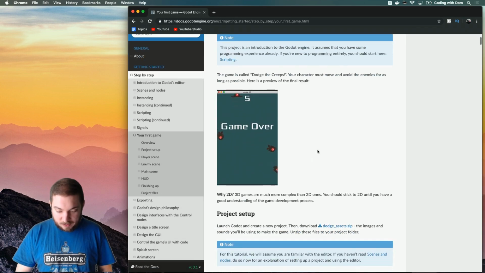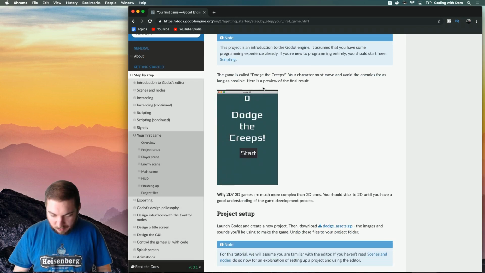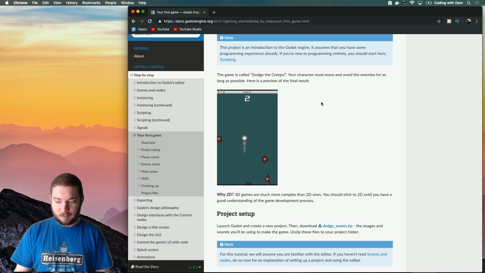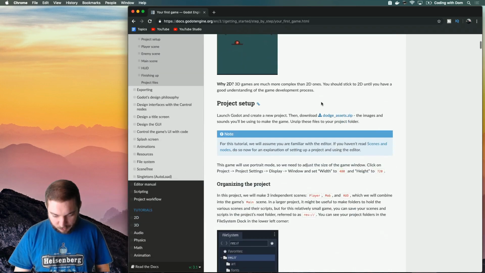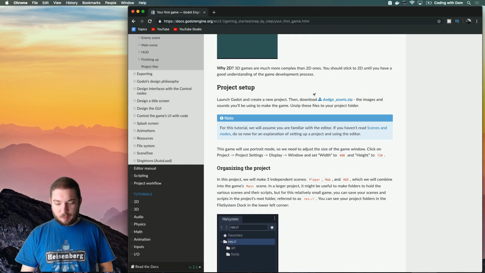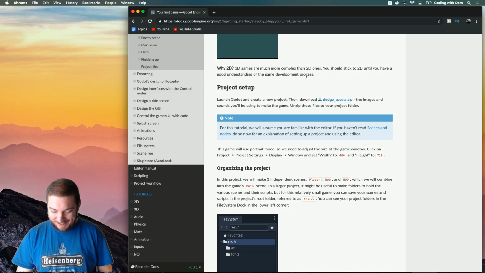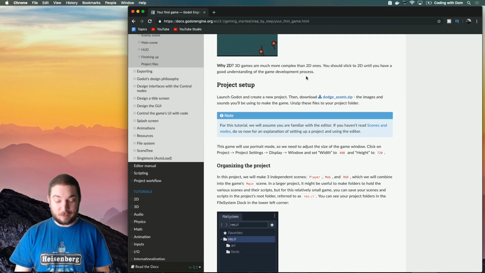So we're going to be building this game. The game is called Dodge the Creeps. Your character must move and avoid the enemies for as long as possible. Here is a preview of the final result. Why 2D? 3D games are much more complex than 2D ones. I totally agree. I'm very scared of 3D games. So I wanted to start off by making this.